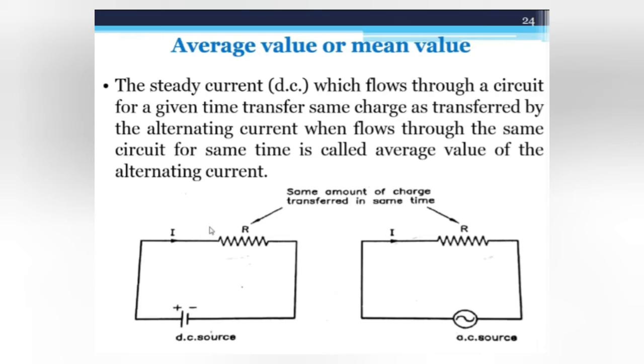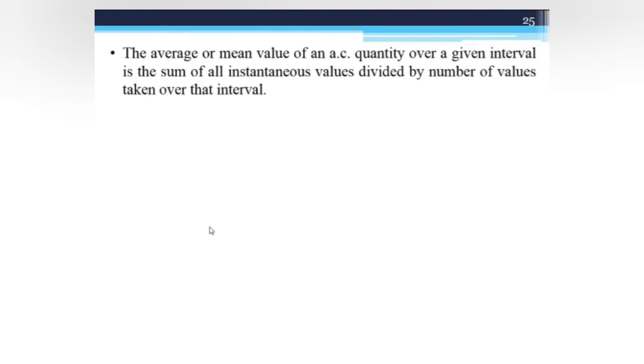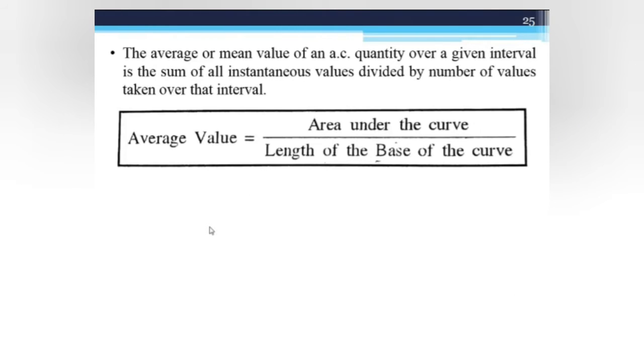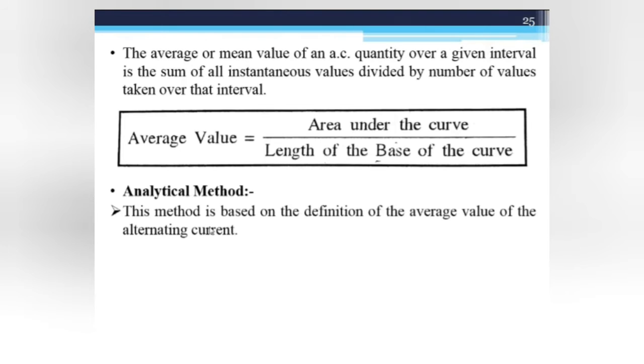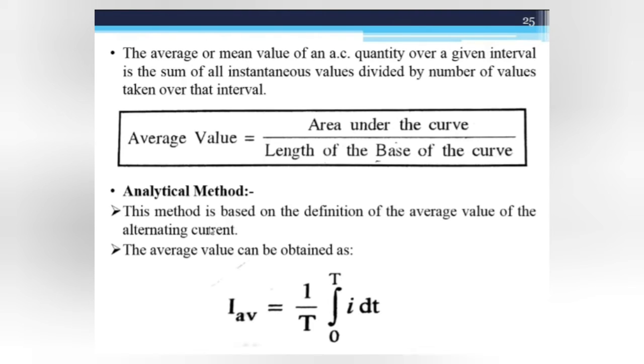Normally the average value is the ratio of the area under the curve to the length of the base of the curve. And for the analytical method, the equation of average value is I average = 1/T ∫ from 0 to T of I dt, where T is the time period, I is the instantaneous value of current, and dt is the changing time.